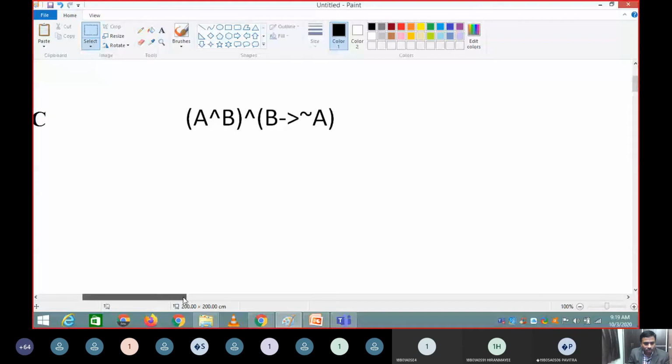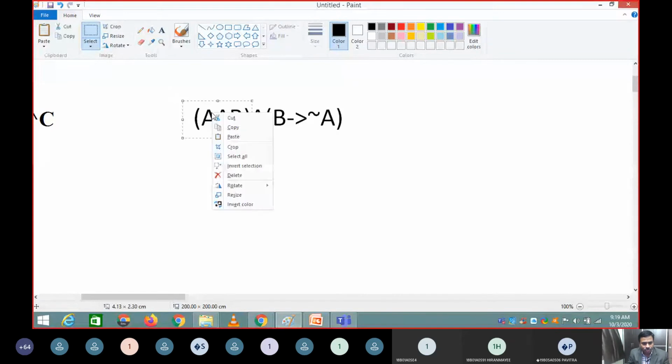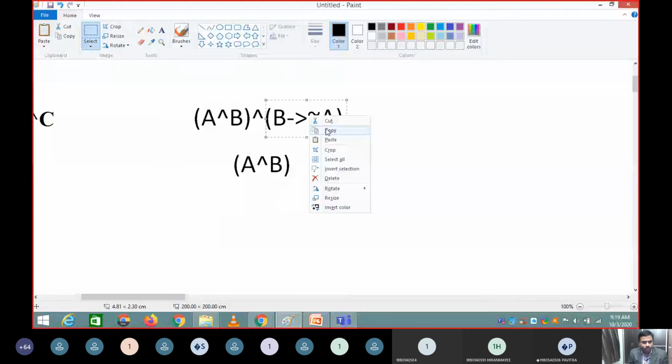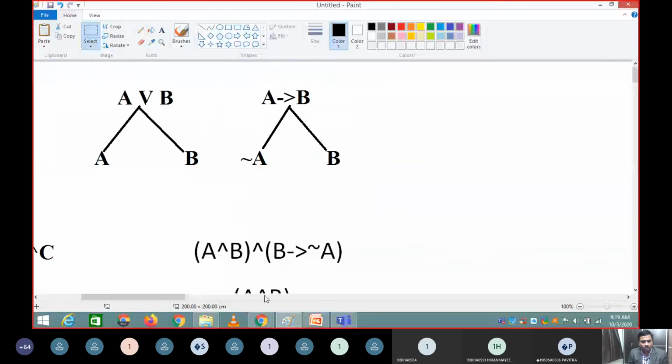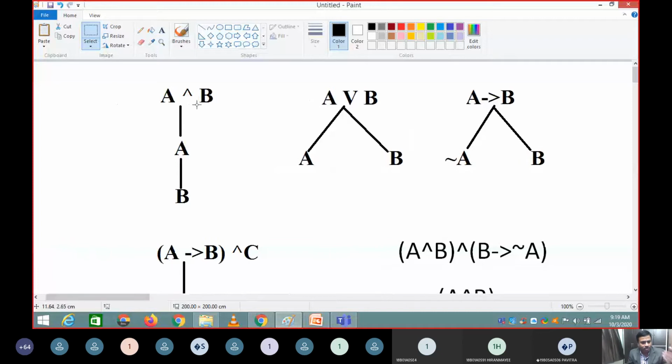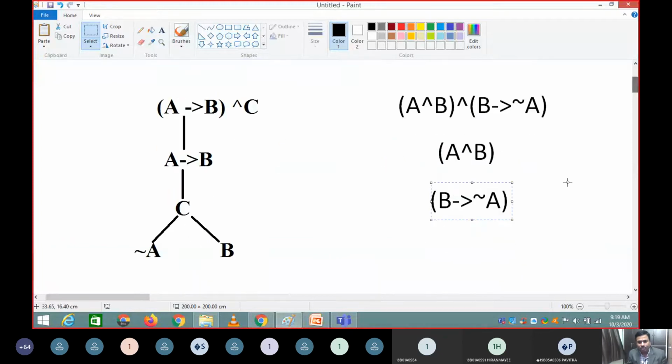I will follow this nomenclature, I'll just copy this and paste it here. This is the first expression that has to be taken, and this will be the first one. And means both of them have to be solved so that the entire expression is solved. So I am following the rule: A and B means A then B. The same nomenclature I am following here. So I have to draw something called the path.